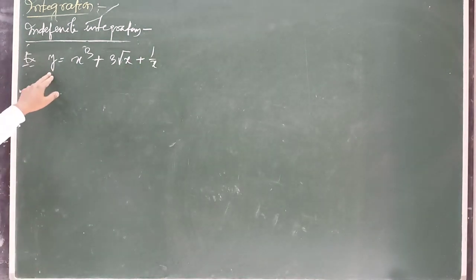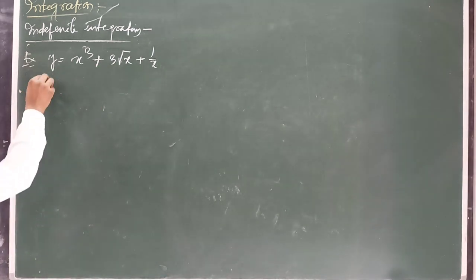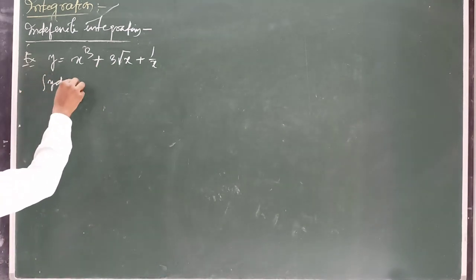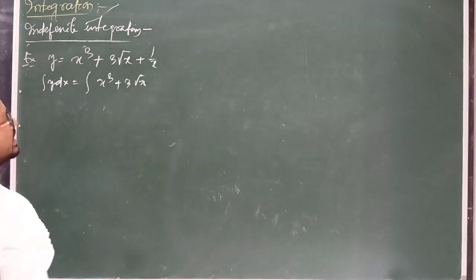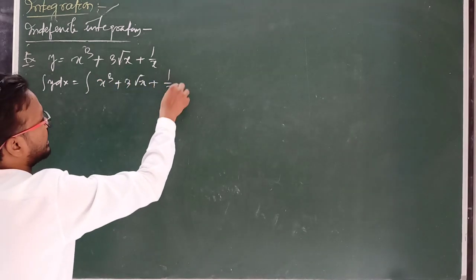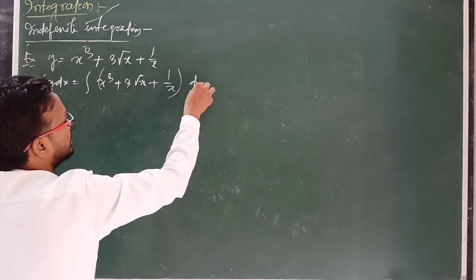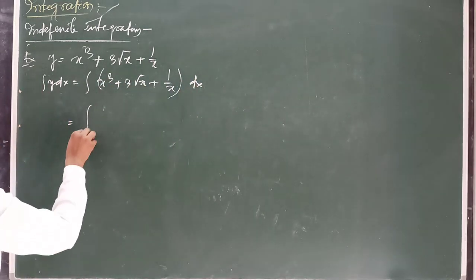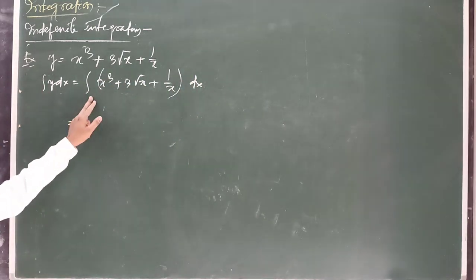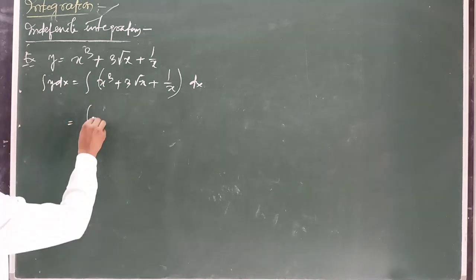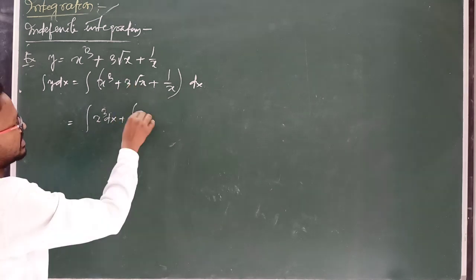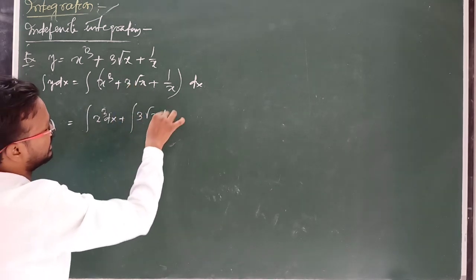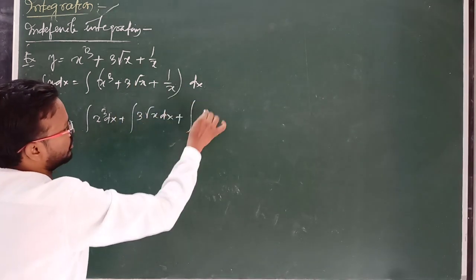Now integrate y with respect to x. In this case we have to find the integration of y dx, equal to integration of x cube plus 3 root x plus 1 by x with respect to dx. Then we have to separate the integration for each term: integration of x cube dx plus 3 root x dx, 3 being constant, plus integration of 1 by x dx.